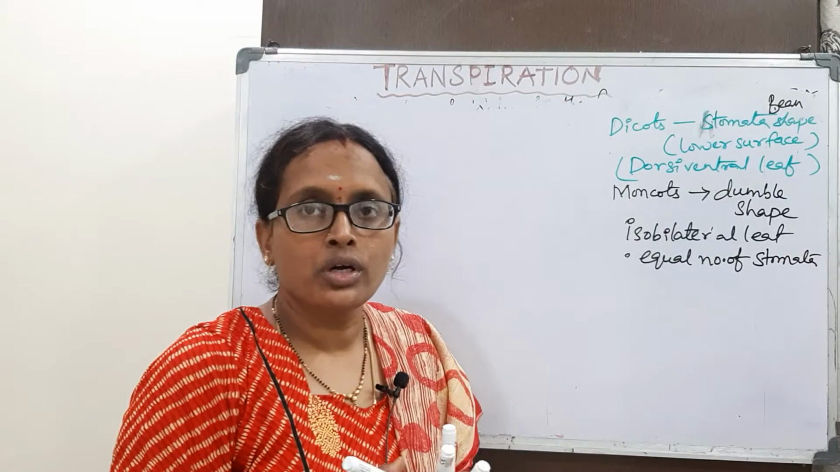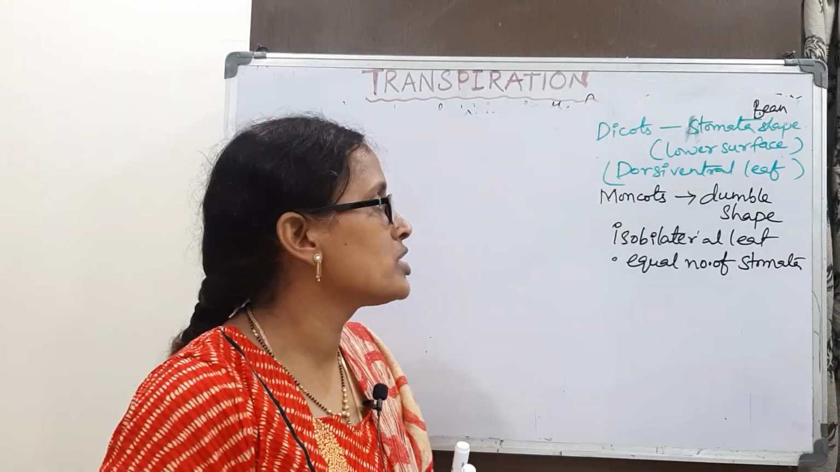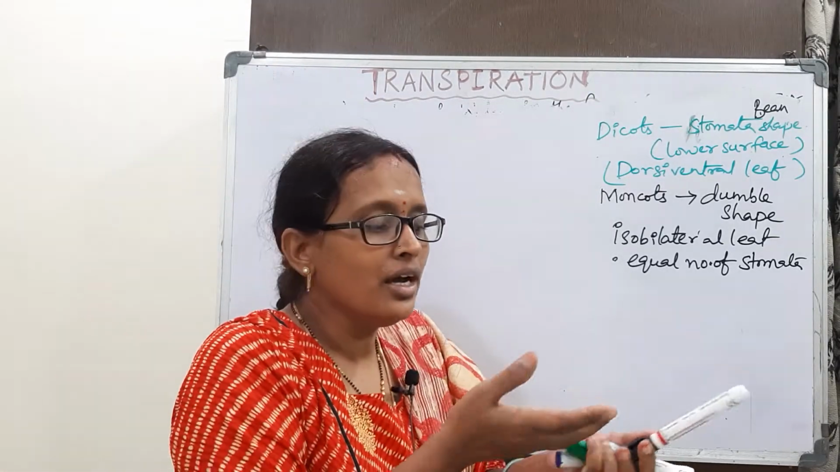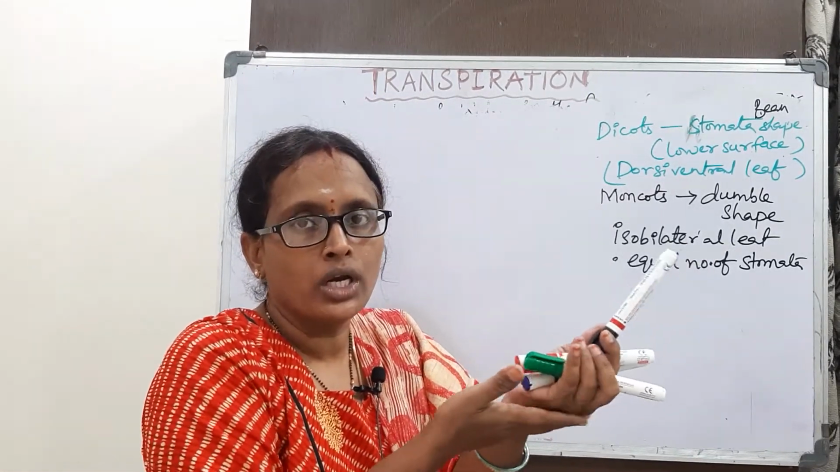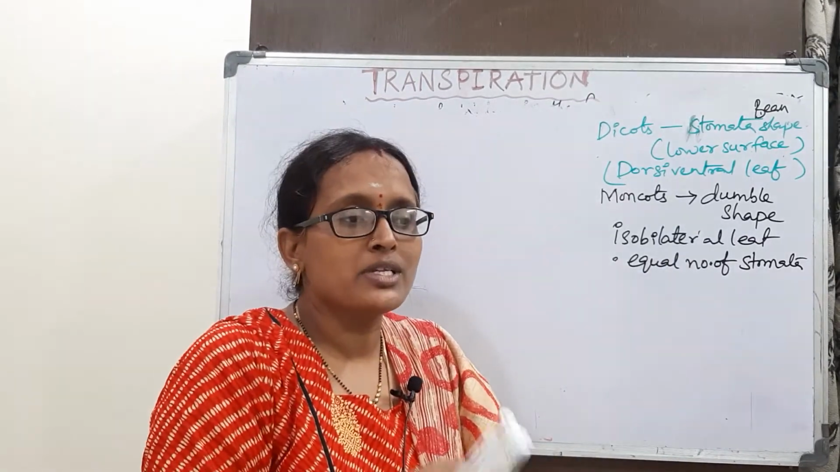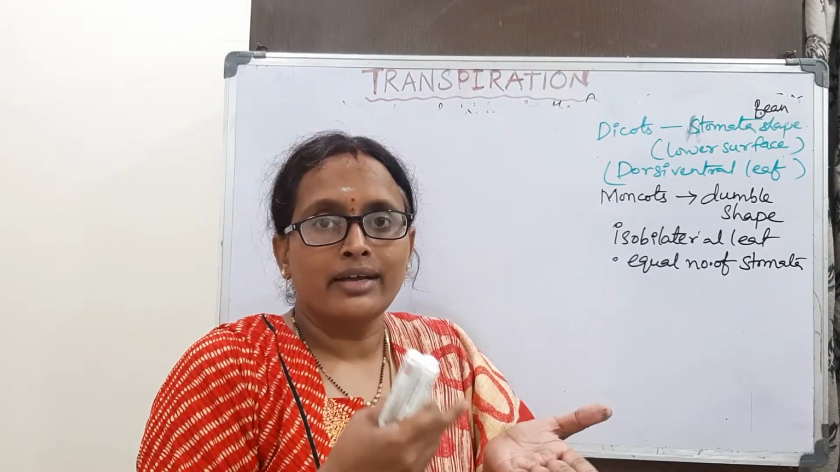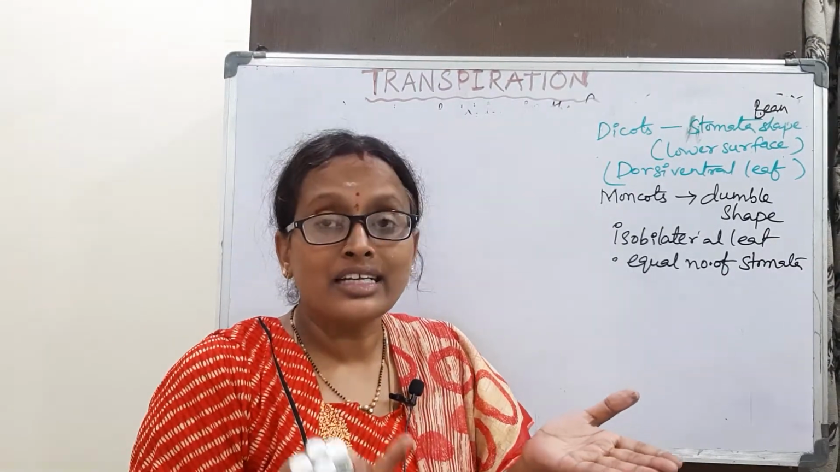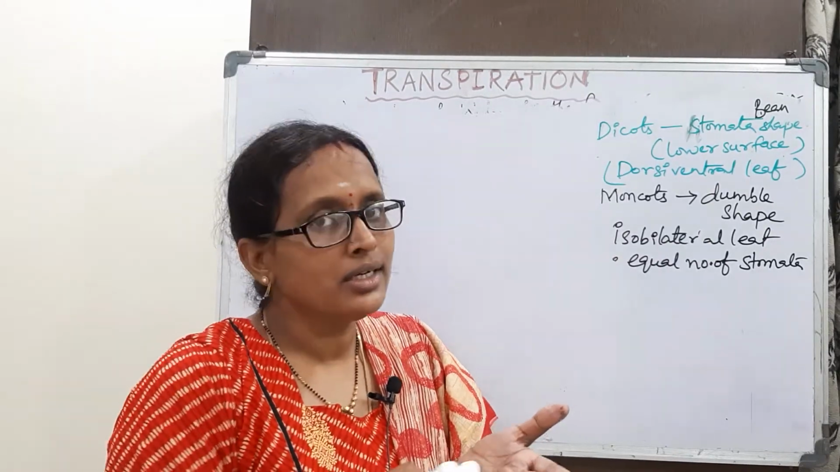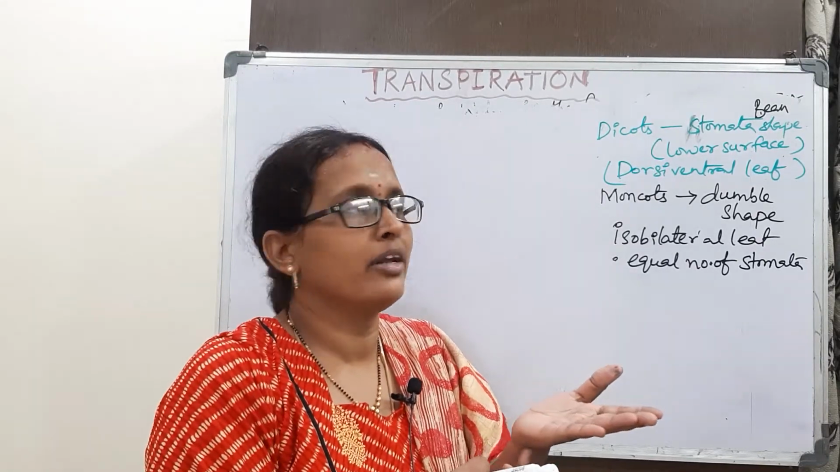There is a difference in the structure of stomata in dicots and monocots. In the dicots, stomata is present in the lower epidermis, not in the upper epidermis. If it were present in the upper epidermis, they would be exposed to more temperature, and ultimately the rate of transpiration would be high. To minimize that, these are located in the lower epidermis.